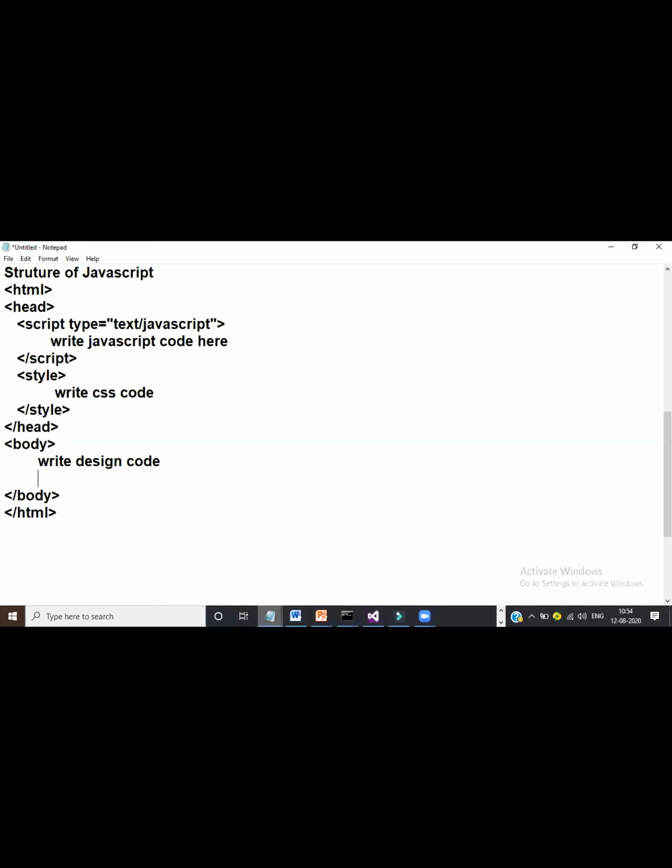If you want to write any JavaScript, inside the script tag. CSS code you have to write here. You can ask me doubts, you can ask, don't hold back.